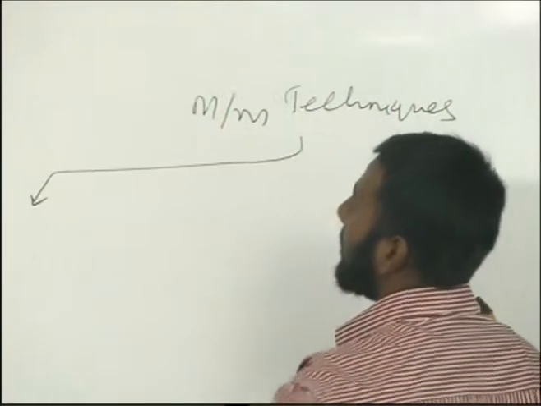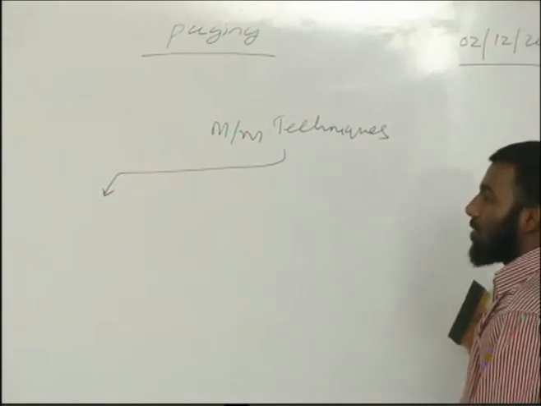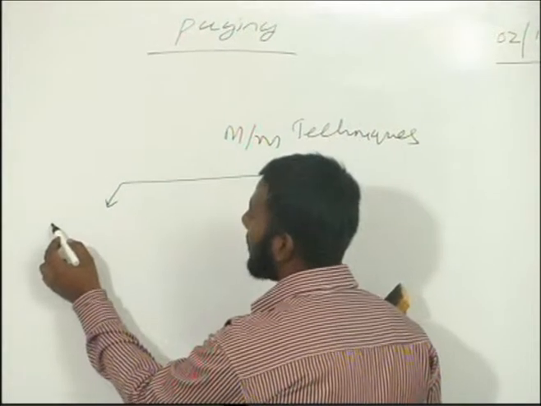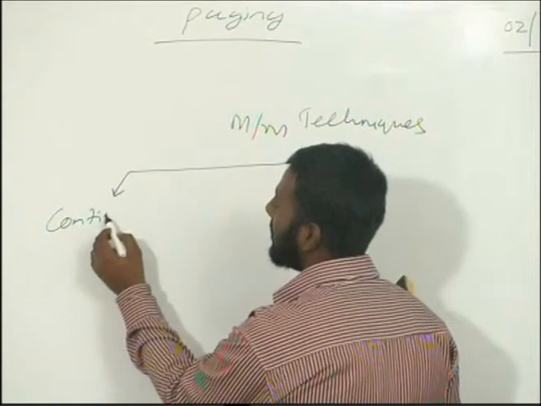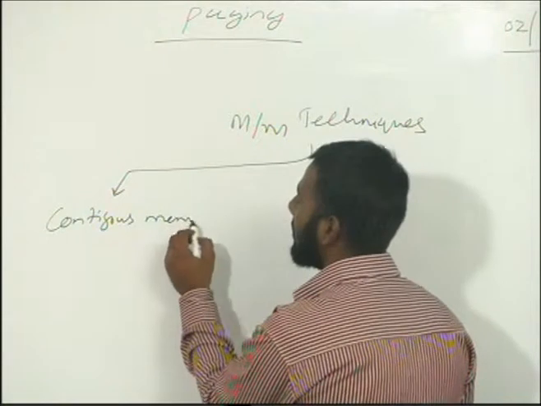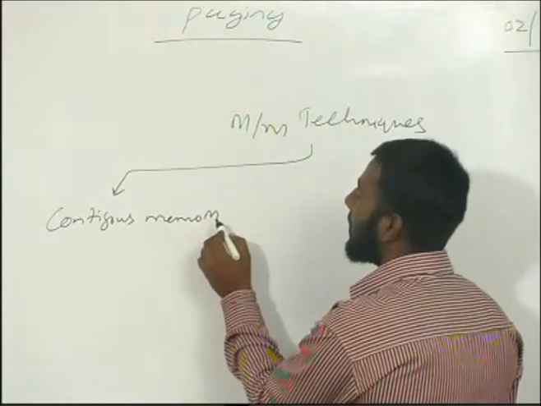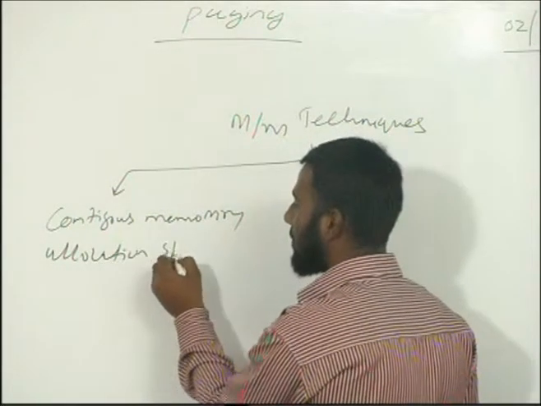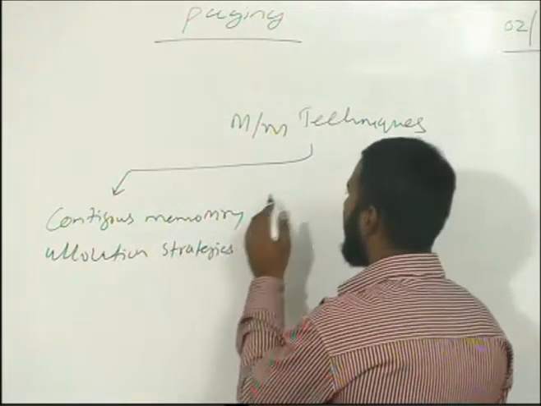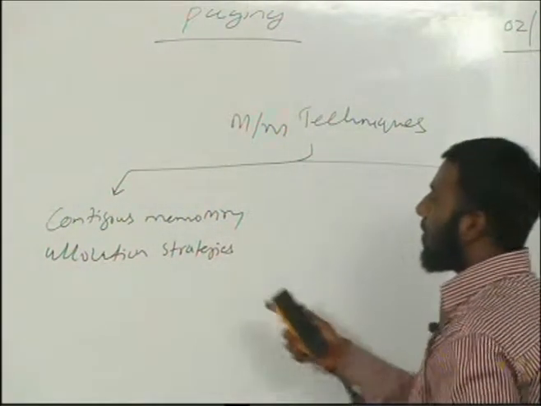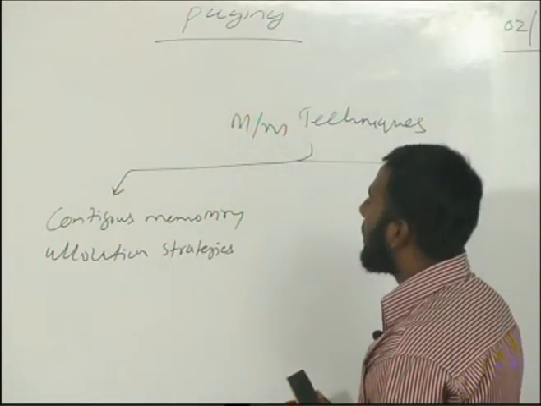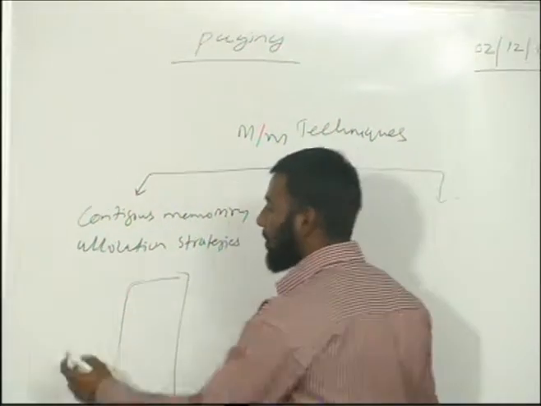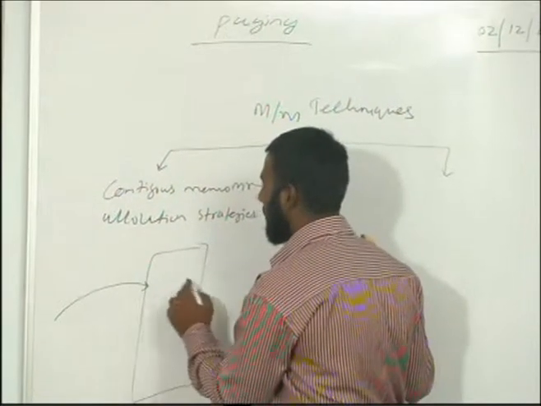We saw those memory management techniques which allow a process to sit continuously. So we call them contiguous memory allocation strategies. The drawback with this memory allocation strategy is, suppose I have a memory, and if I want to load a program into this memory, then comes a process.